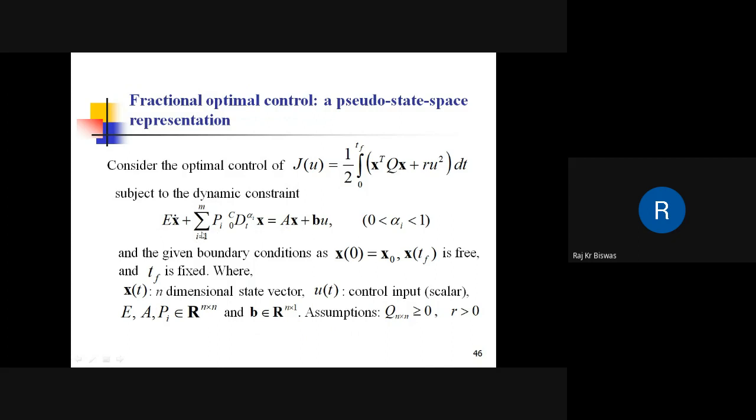The constraint is given in pseudo state space form, and these are the initial conditions. Final state is chosen free, and there's a final time problem. These E, A and Pi are n by n matrices. B is a vector of dimension n cross 1. Q is a positive semi-definite matrix, and R is positive.